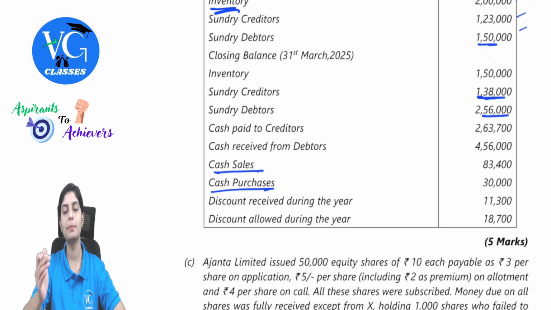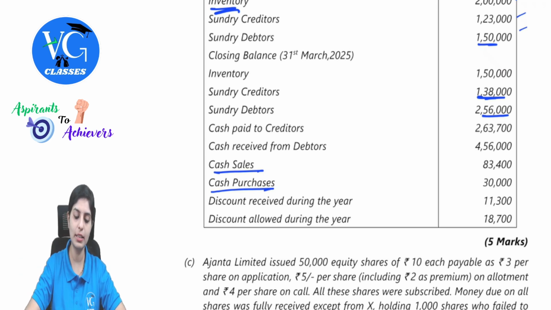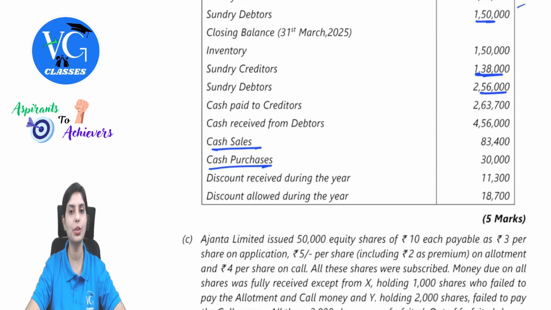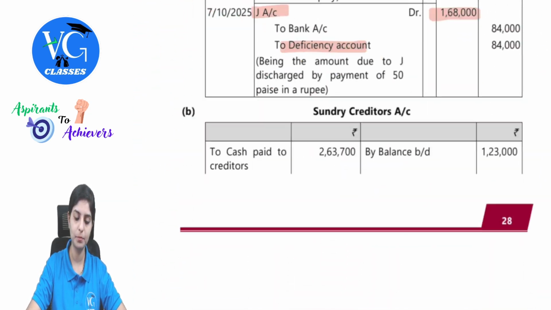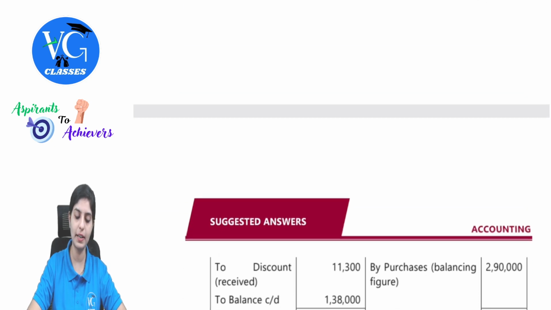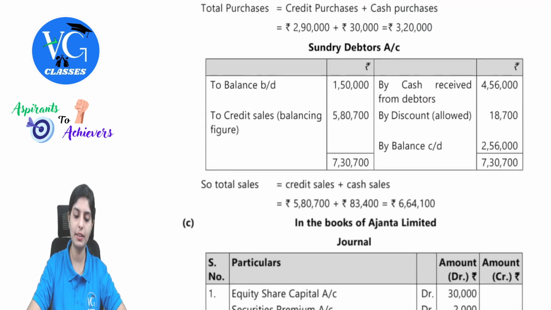Cash received from debtors, bank account debit to debtors, all these entries will be mentioned. Discount received during the year, you can receive discount when you are actually paying. So this can be given to us from the creditors: creditors account debit to discount received, and discount allowed to debtors. All these entries you can find here, whatever we discussed in sundry creditors and then sundry debtors.